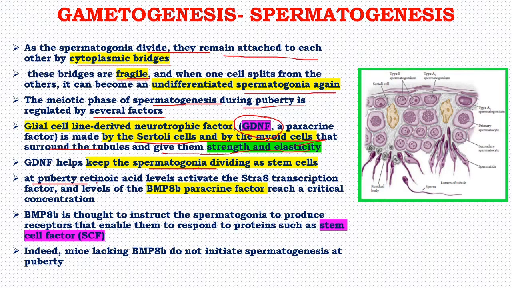So at puberty, retinoic acid levels activate the STRA8 transcription factor, and levels of the BMP8B paracrine factor reach a critical concentration. BMP8B is thought to instruct the spermatogonia to produce receptors that enable them to respond to proteins such as stem cell factor, that is SCF. Indeed, mice lacking BMP8B do not initiate spermatogenesis at puberty.